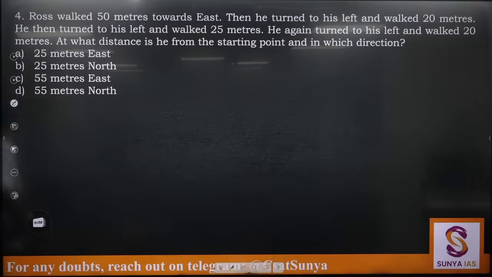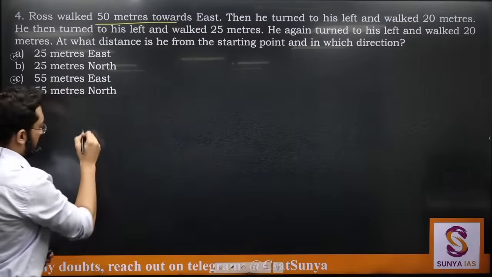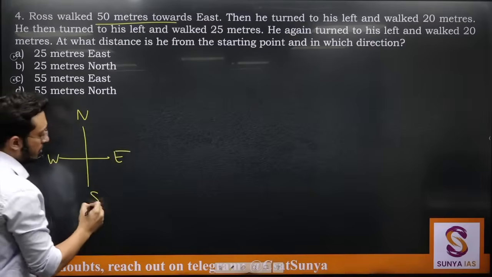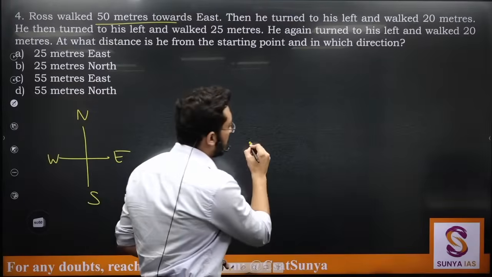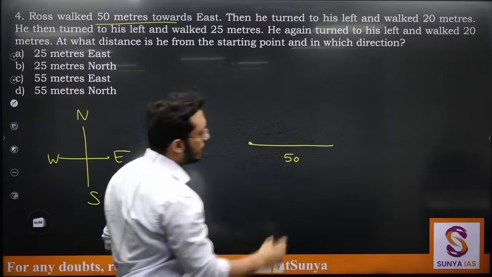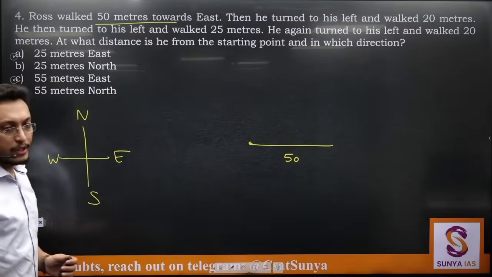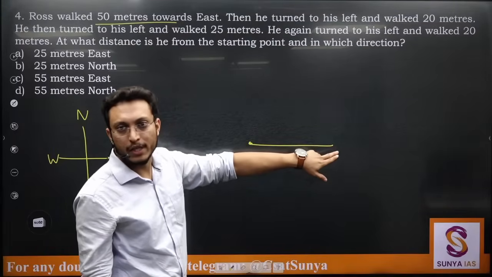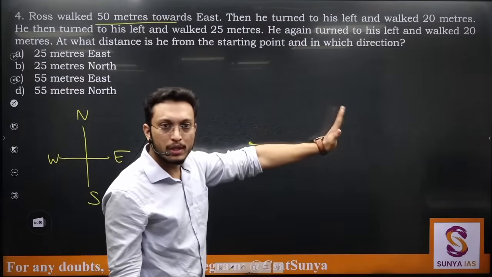Can we discuss? So Ross walked 50 meters towards east. Let's say these are the direction cosines that we have. Ross is here. He walked 50 meters towards east, so let's say this is 50. Then he turned to his left and walked 20 meters. From this point he turned towards his left. Where will he go?